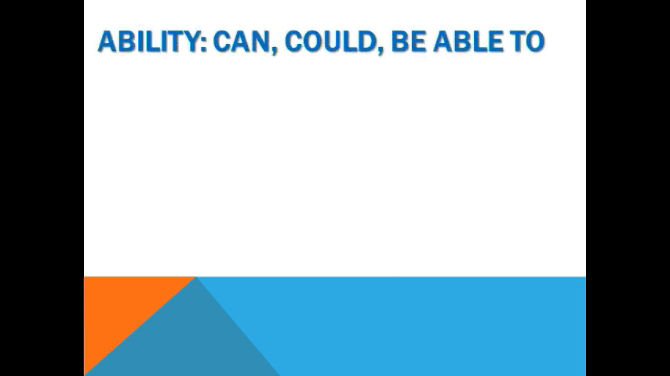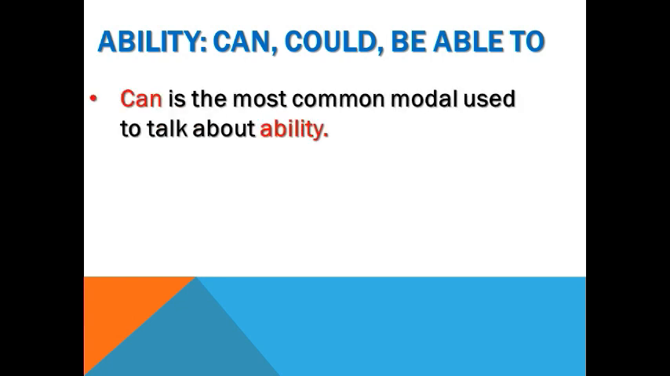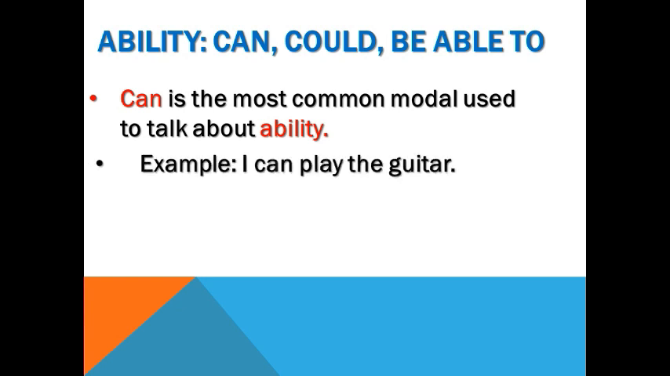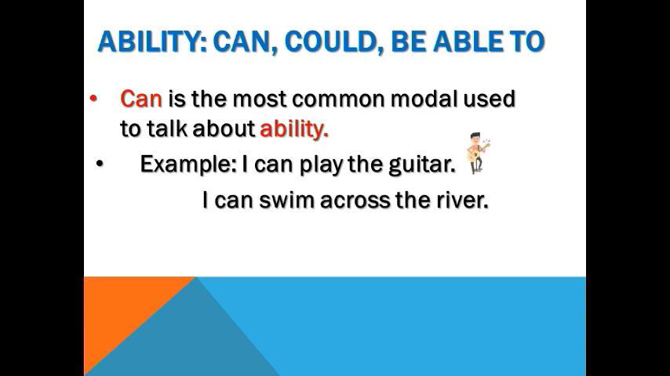Ability. We use can, could and be able to express ability. Can is the most common modal used to talk about ability. Its negative form is cannot. Example, I can play the guitar. I can swim across the river. Here, in both the examples, can is expressing the ability, capability and capacity of a person.